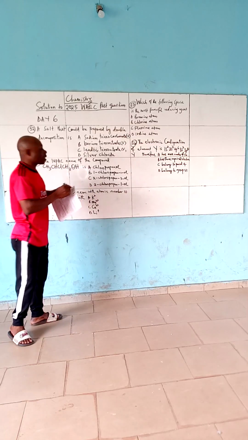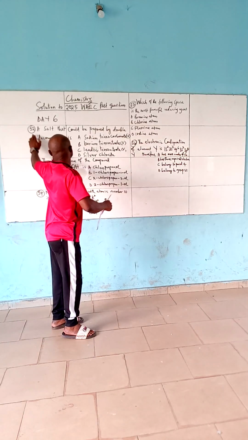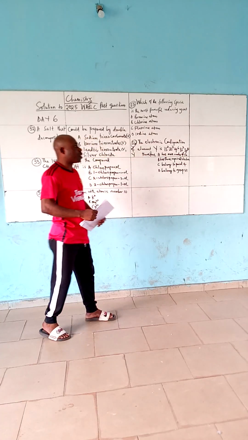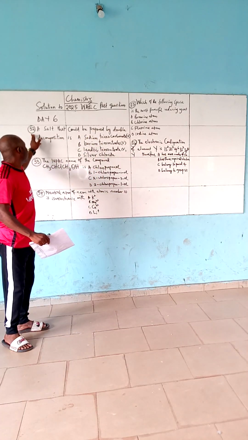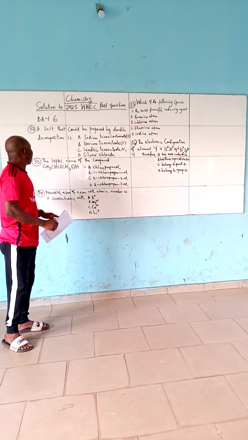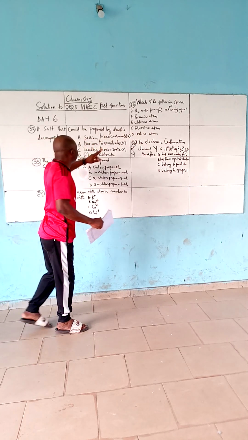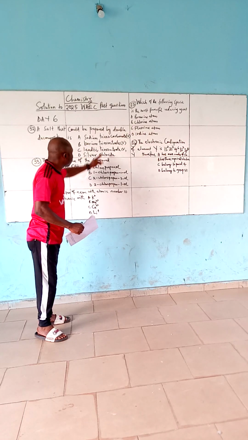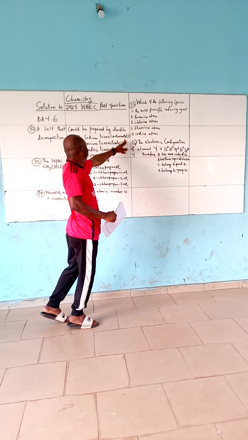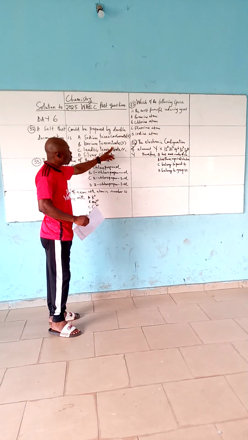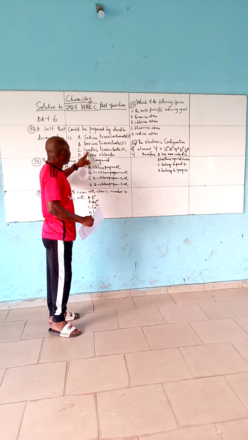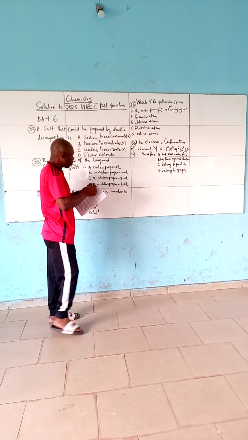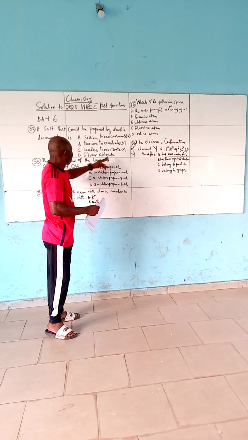In this day 6, we'll be starting from question number 32 down to question number 36, already written on the board. Question 32. A salt that could be prepared by double decomposition is: A. sodium trioxonitrate(V), B. barium trioxonitrate(V), C. lead(II) trioxonitrate(V), D. silver chloride.